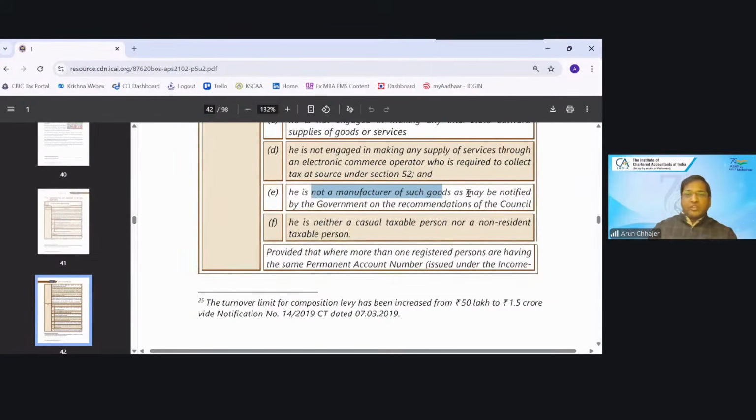He is not a manufacturer of goods as may be notified by the government. Can you give me one example? The category of goods which is prohibited for composition, the manufacturing of which I'm not eligible to do under composition. Can you tell me which categories of goods are not eligible for manufacturing under composition?